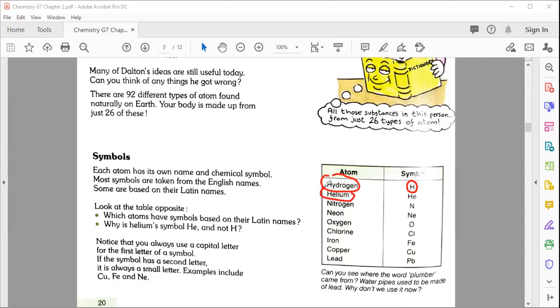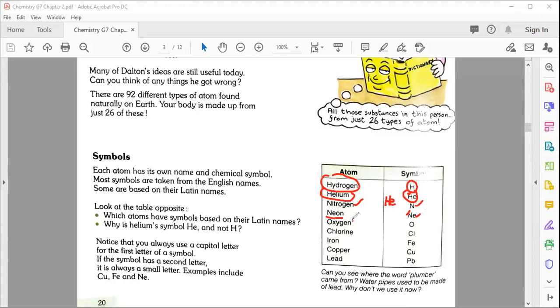Okay. Second atom, its name is helium. When you're going to write, instead of writing the complete name of helium, you're just going to write He. The first letter should be capital like H, and the second letter E in smaller letter. Third one is nitrogen, that is capital N. When you're going to write neon, first letter again N capital, but the second letter e. So this is the symbol of neon.